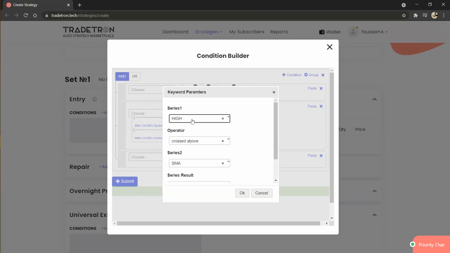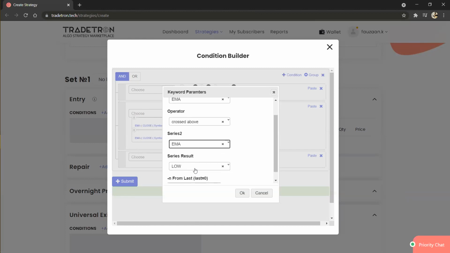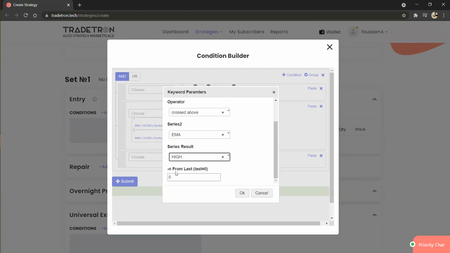EMA crossed above, again EMA, the result we want is high, and this 0 represents the previous crossover. If you select it as -1, then it will be the previous of previous crossover. I hope you understood.